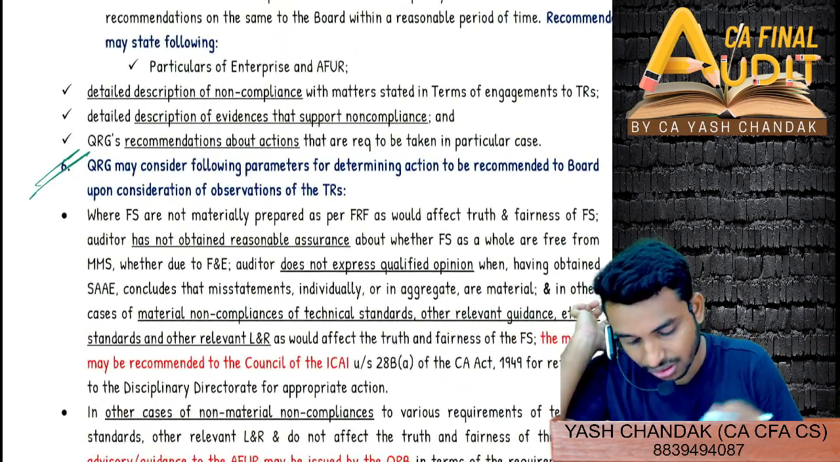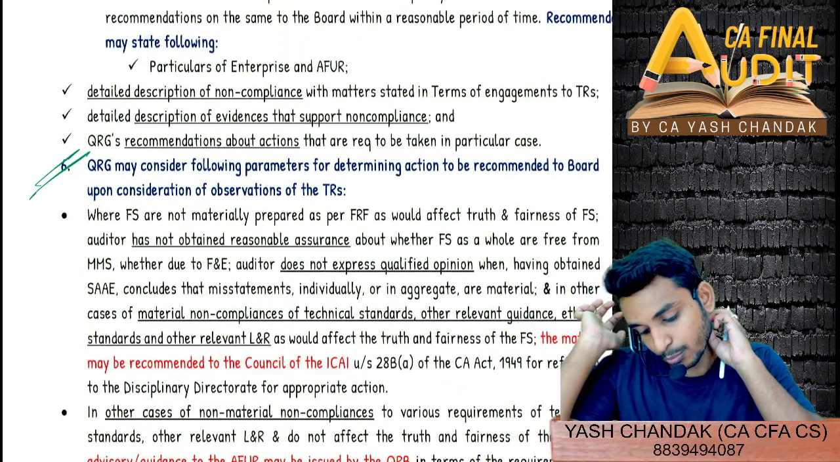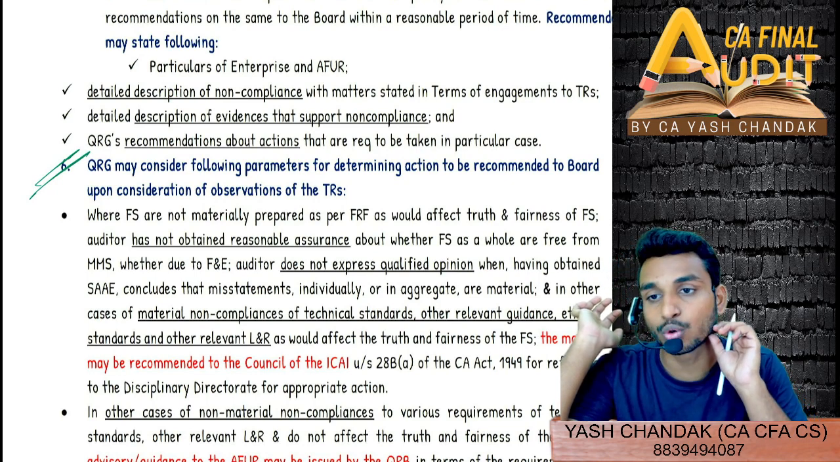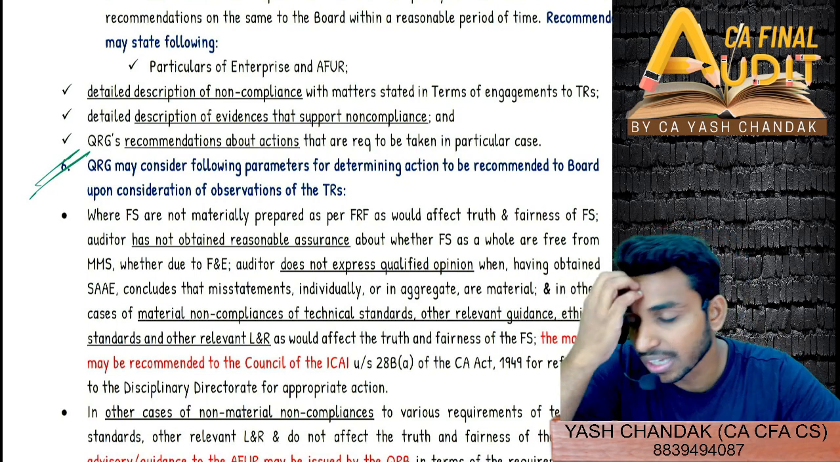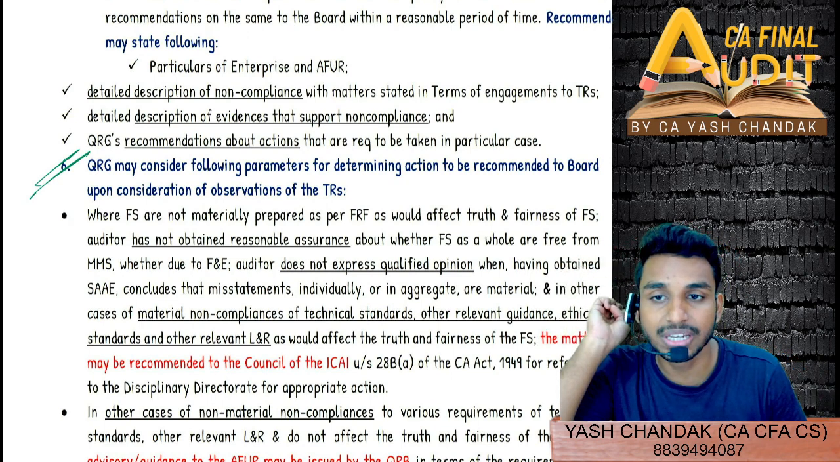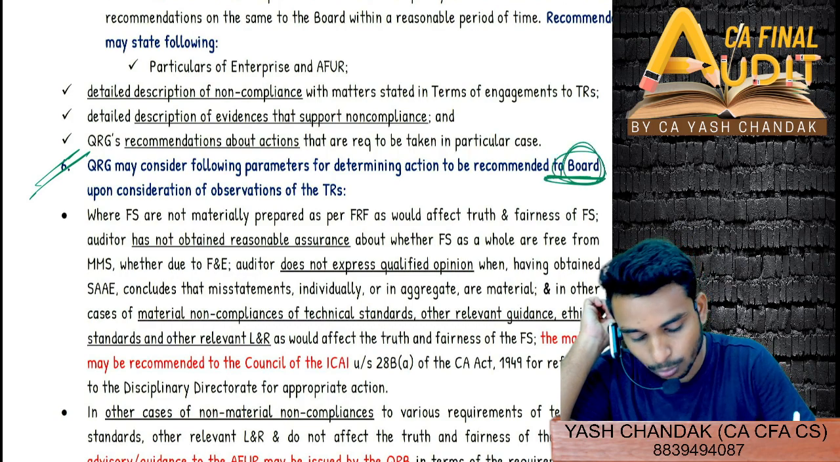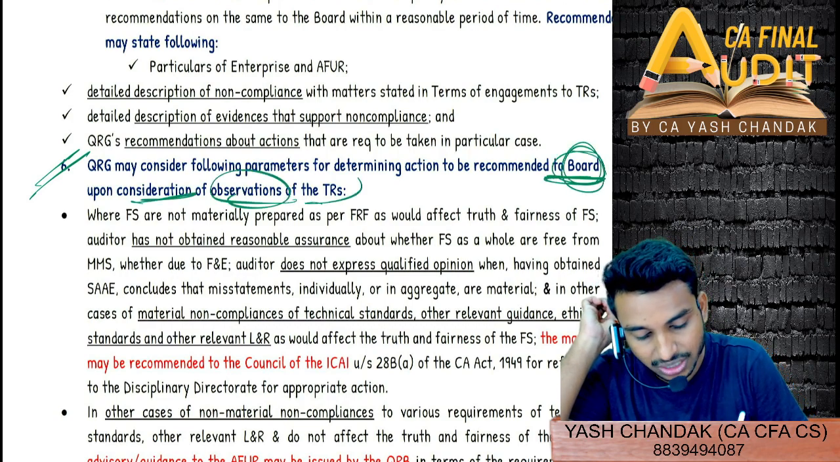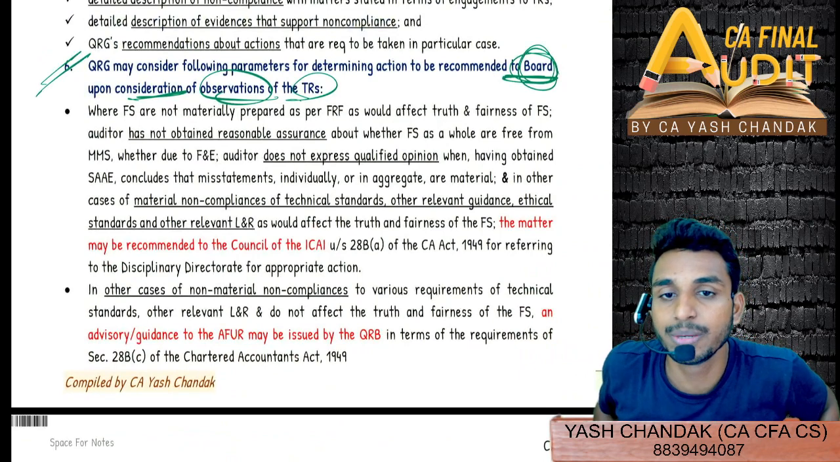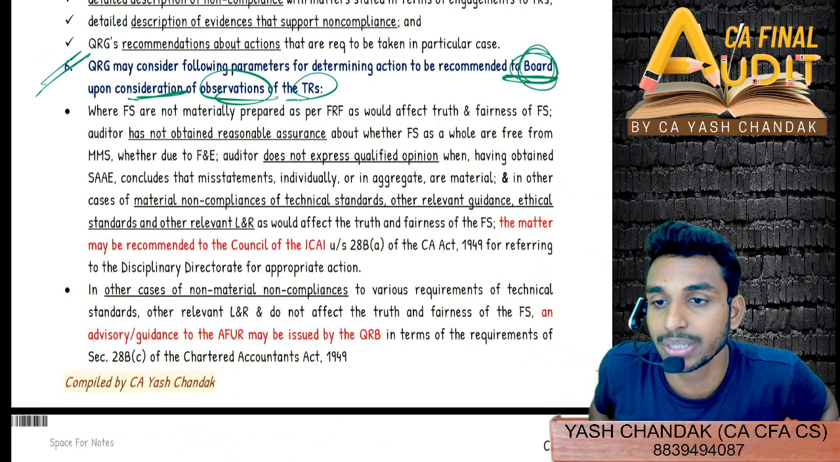Come to point number 6. Quality review group will give certain recommendations, right? I told you 3 types of recommendation they can give. So they have detailed out these 3 types of recommendation here. Quality review group will give recommendation to the quality review board upon consideration of the observation by the technical reviewer. So the first recommendation I already told you will be based on the actions that need to be taken.